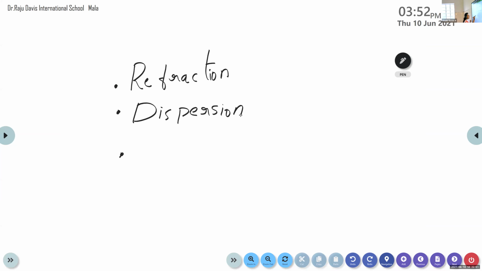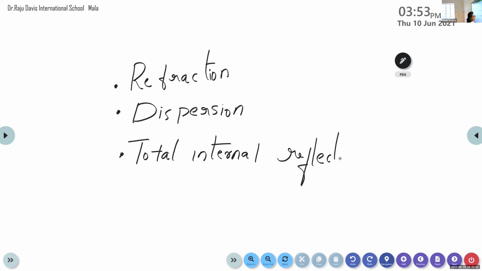And the third one is total internal reflection. So these 3 things combine together to form the rainbow.